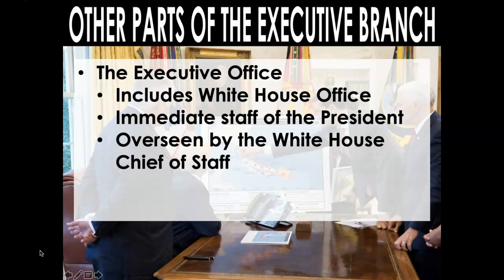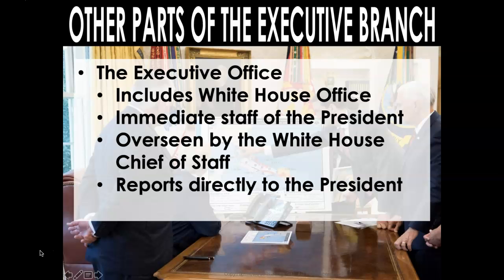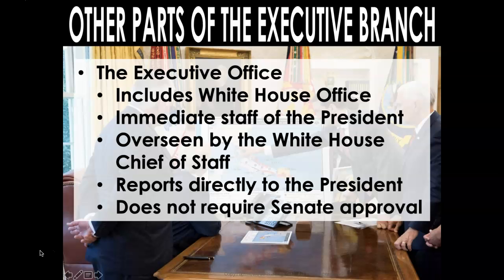Now, essentially, the executive office is overseen by the White House chief of staff, who's essentially the head person, and some would say the real number two to the president. Essentially, they report directly to the president, and they're under his or her control and domain. Now, it's important to note that these people in these positions don't require Senate approval to assume these said positions.